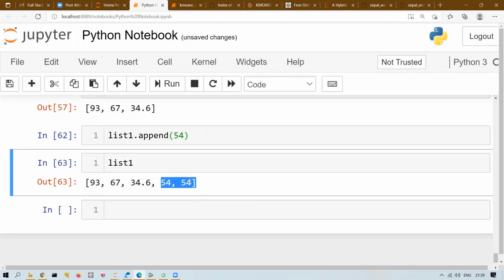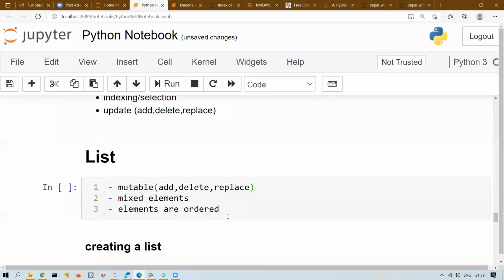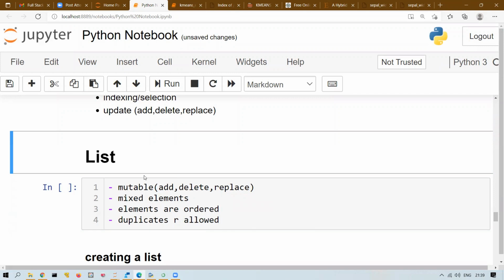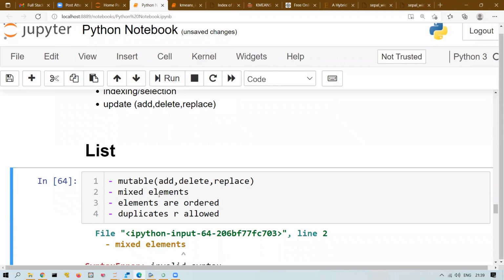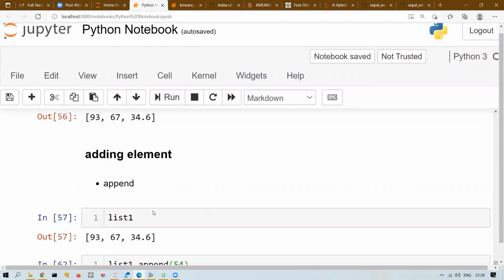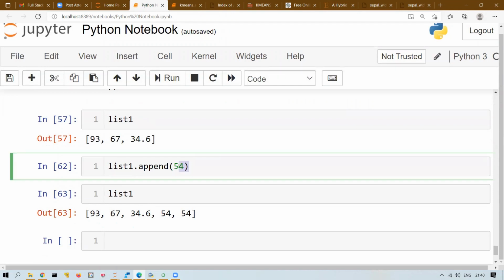So one more property of list that I forgot to write is that duplicates are allowed. Duplicates are allowed means what? One element can be repeated multiple times. The same elements can be repeated multiple times. So what I have done, I have used the append method for adding an element. So list 1 dot append 54, or any element that you want to add, just write the name of the element. It will be added at the end of the list.